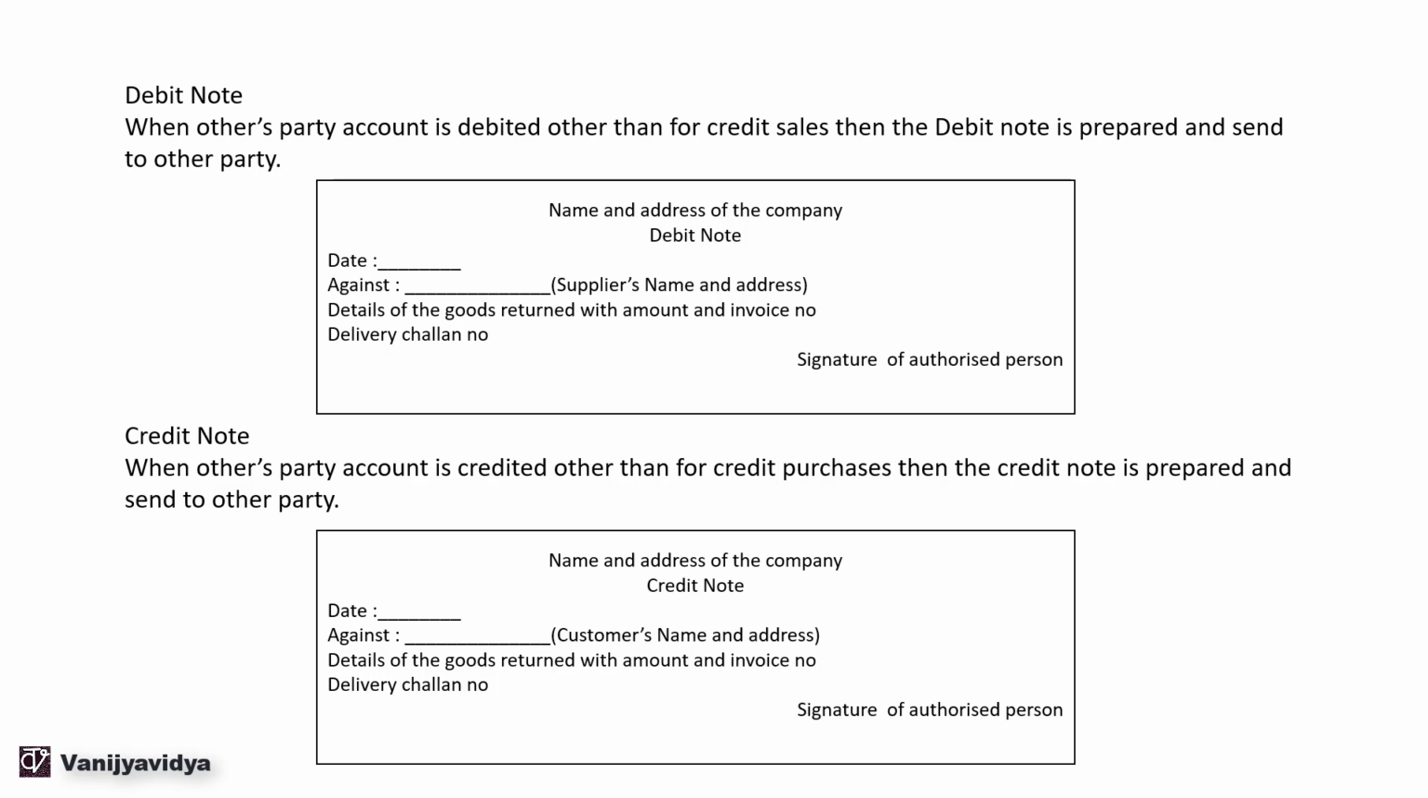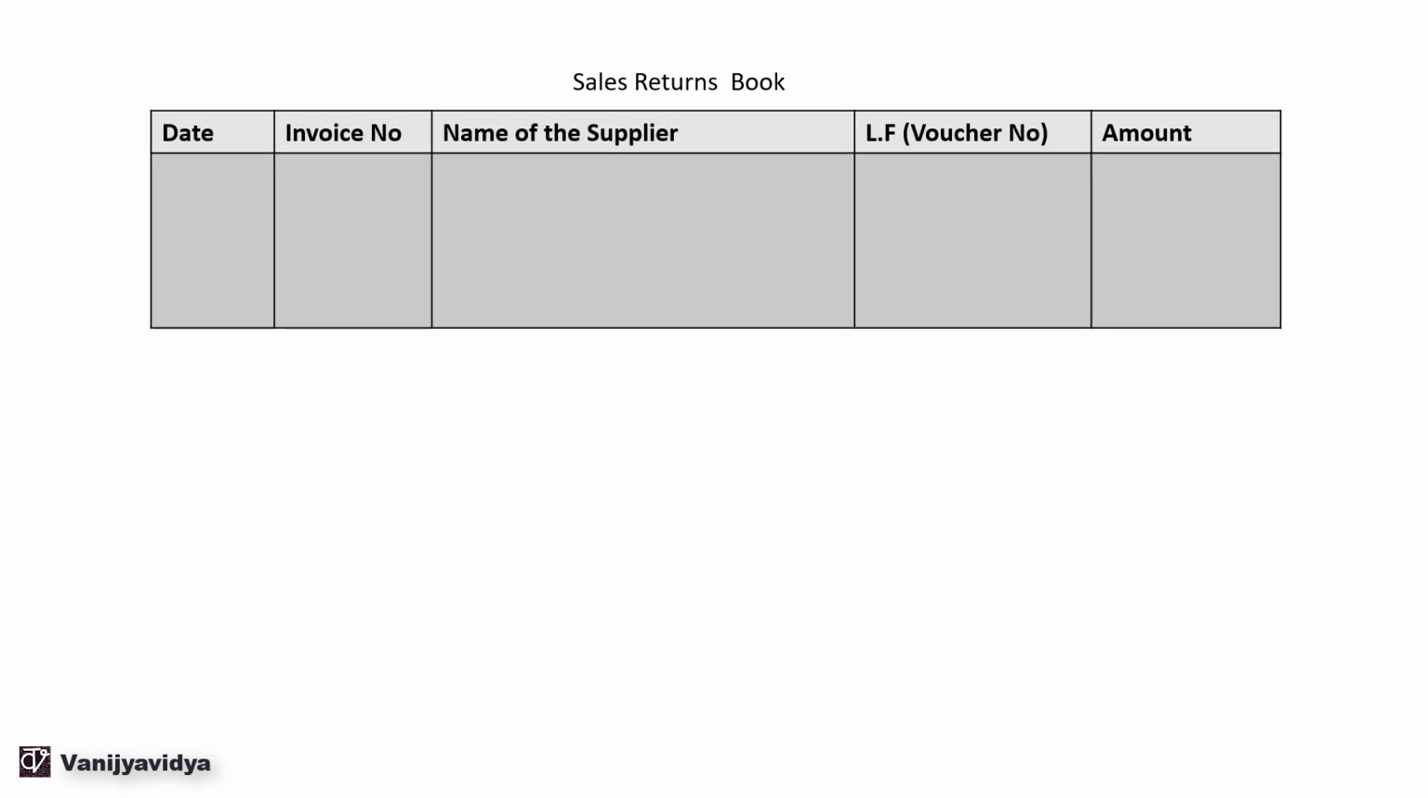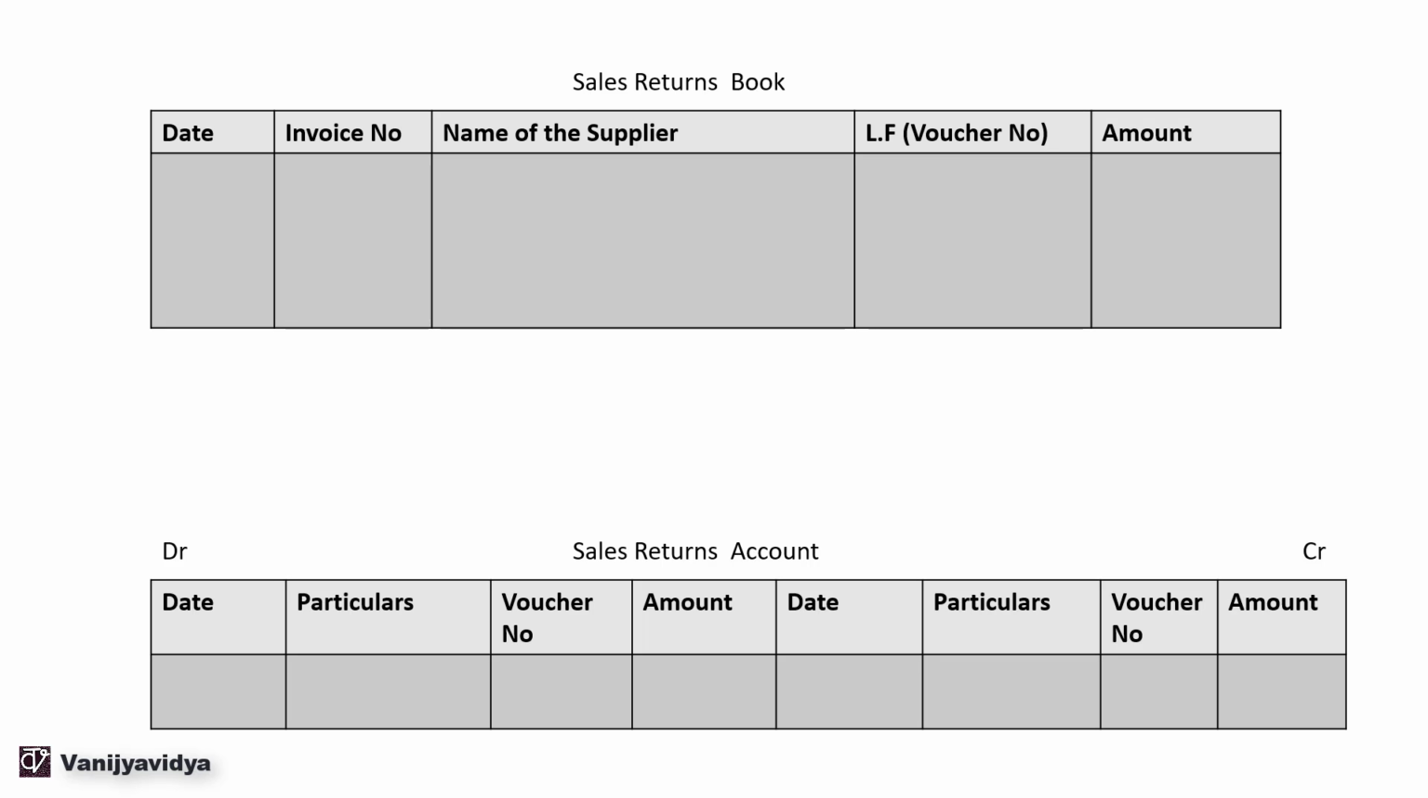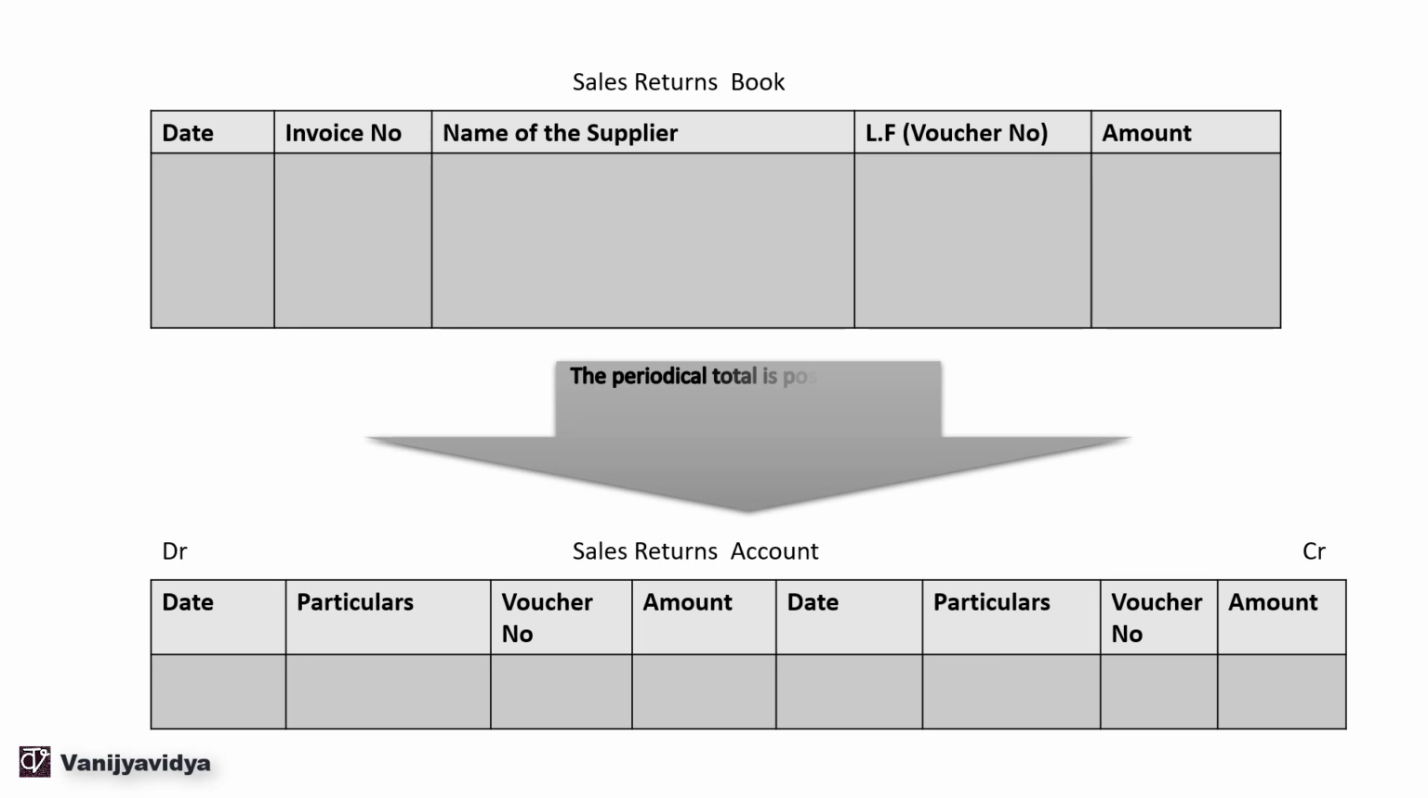Now let us see the format of the sales return journal. Sales returns book. We have date, invoice number, name of the supplier, voucher number and amount. This is our sales returns book. Sales returns account. This is a ledger account. So we have debit, credit, date, particulars, voucher number, amount, date, particulars, voucher number, amount. The periodical total is posted in the sales returns account on a daily, weekly, fortnightly or monthly basis depending on the policy.